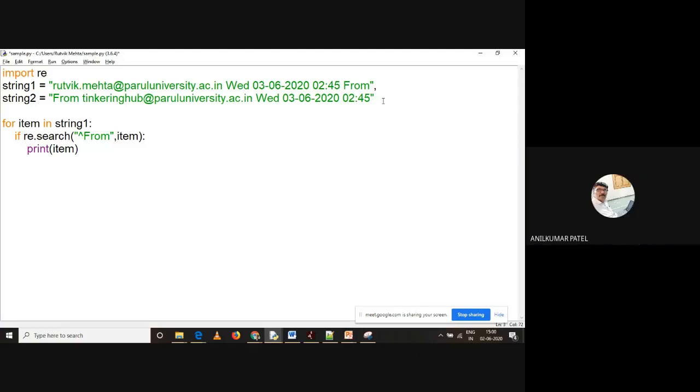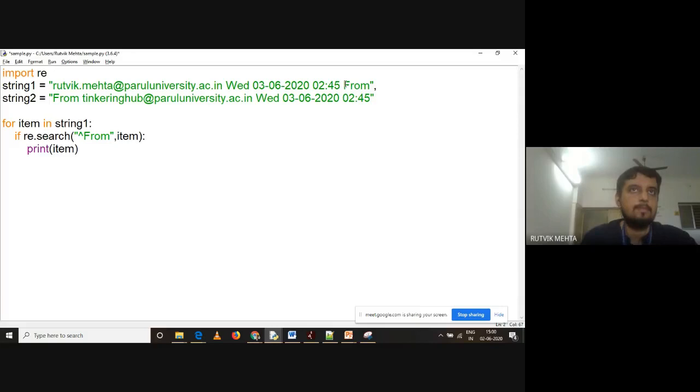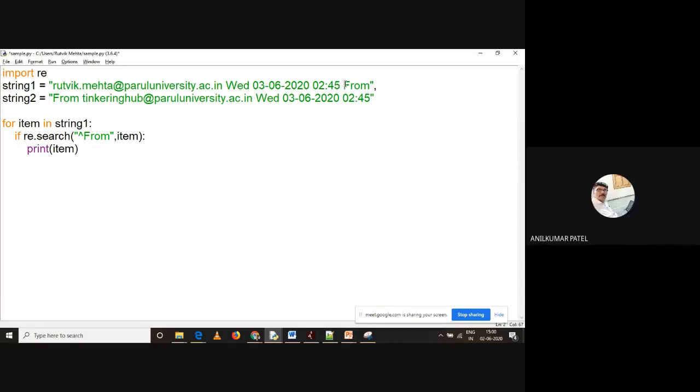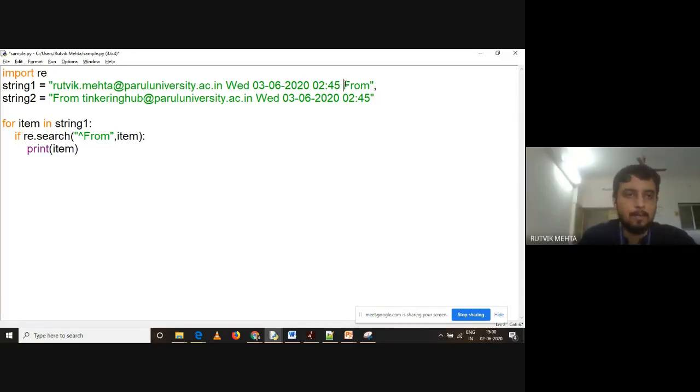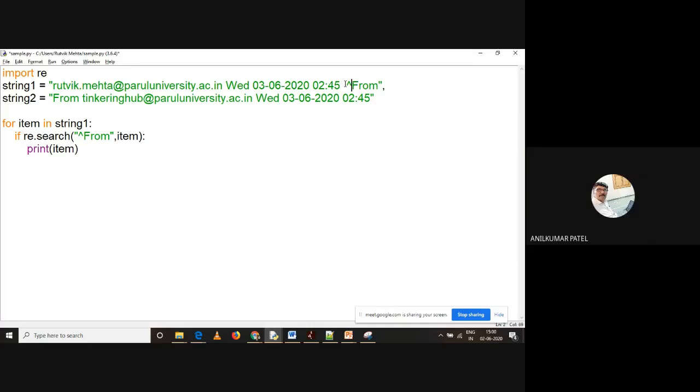So what if within this first string there is some comma in between? We can take more commas, like what you showed using hello world. Say for example, I was going to cover it later, but you want to have a caret also. When I say caret, it has a specific meaning in regular expression: caret means beginning.